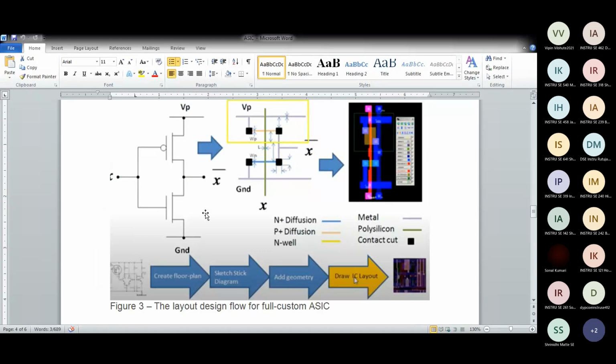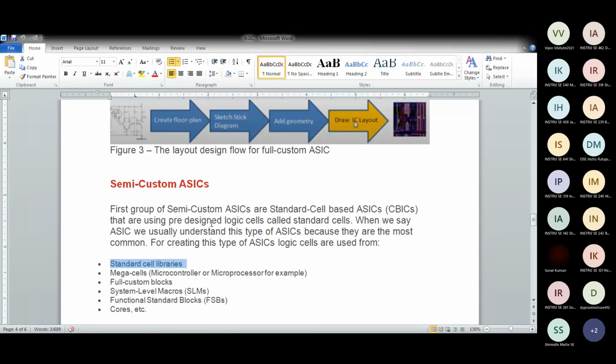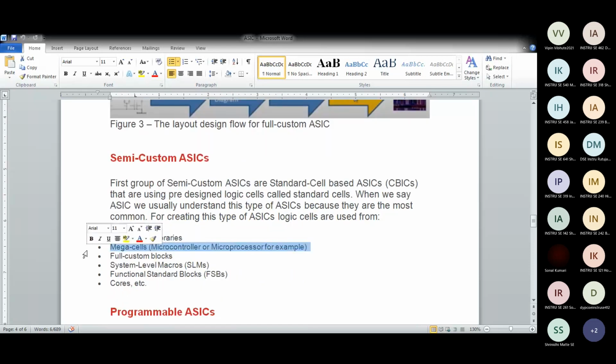This thing. You see these black dots. These are standard cell libraries. Megacell, microcontroller, for example. Megacell means a micro. Fully custom blocks, system level macros, function standard blocks, and cores. So these are the building blocks of a semi-custom. And then depending on application, you have to program this at one level.